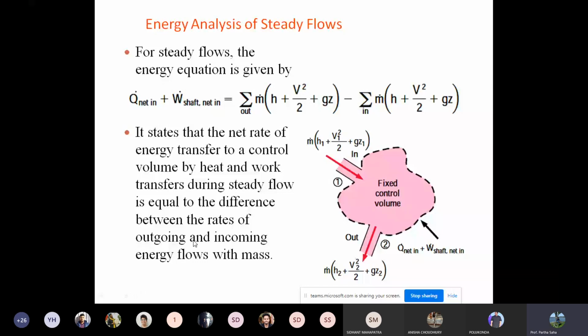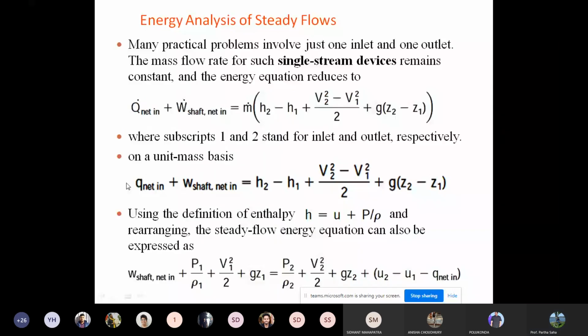Now, m dot is the mass flow rate. Here you can see that m dot is given. This is the mass flow rate. For unit mass, you can divide both sides by m dot. Then it becomes per unit mass. Okay, let us look into this.